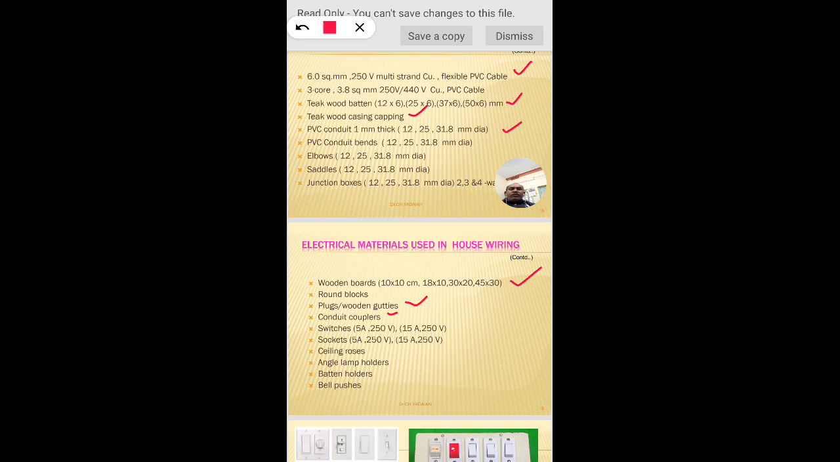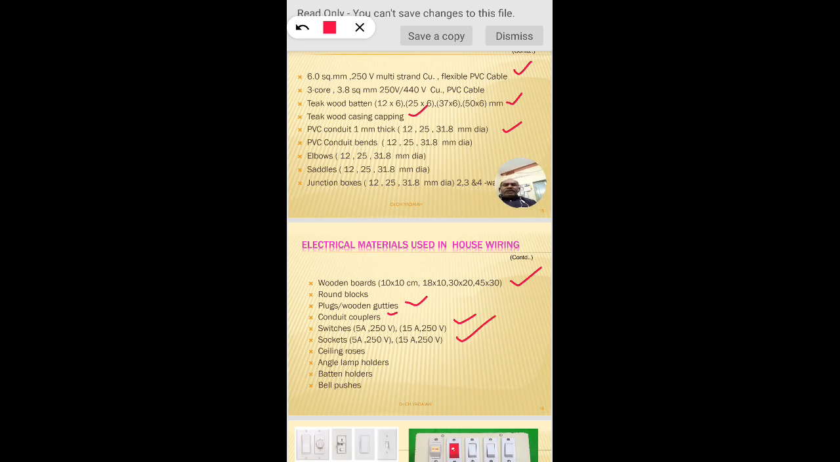And switches, we already know, whether lighting switches or power switches. For lighting loads we use less than 5 amperes, and for power loads we use 15 or 16 ampere switches. Different companies, different names, Anchor switches and Havells, Maruti, different types of single phase switches are generally used. And sockets are also either 2-pin or 5-pin sockets for lighting load or power load purposes.